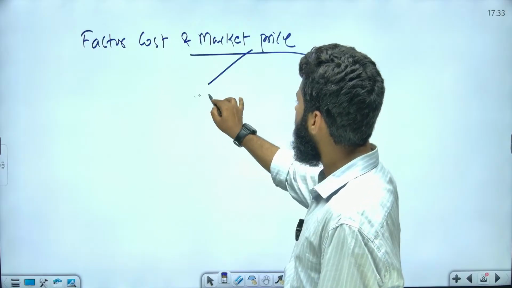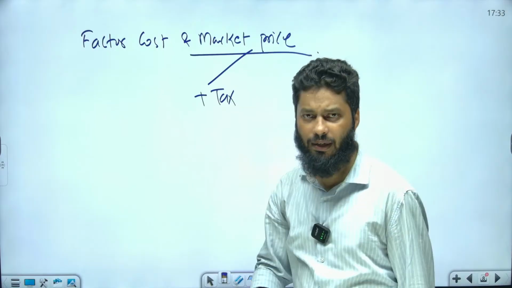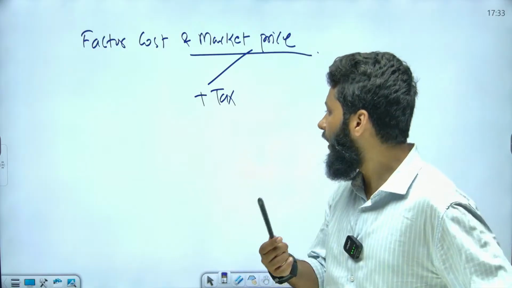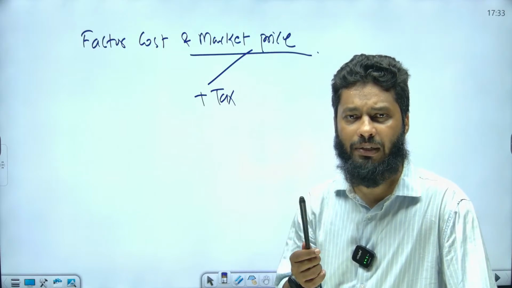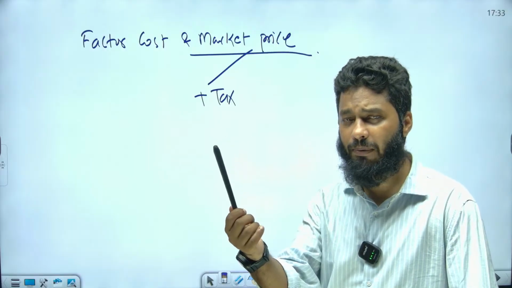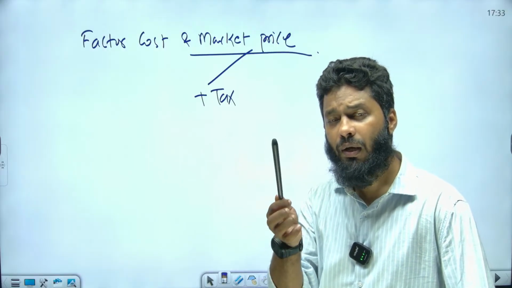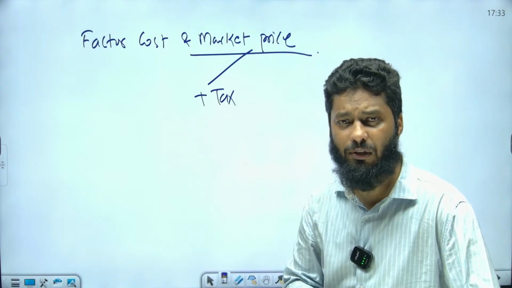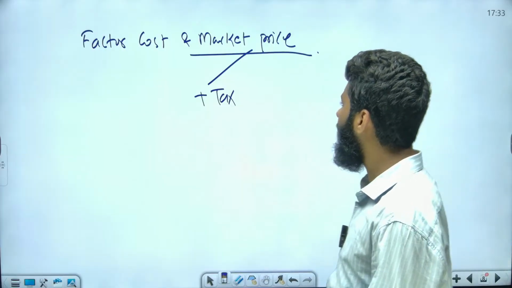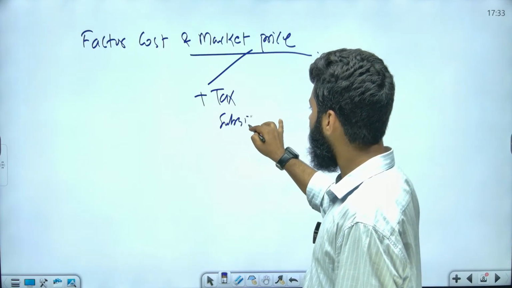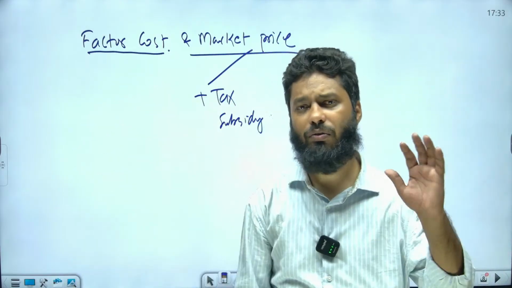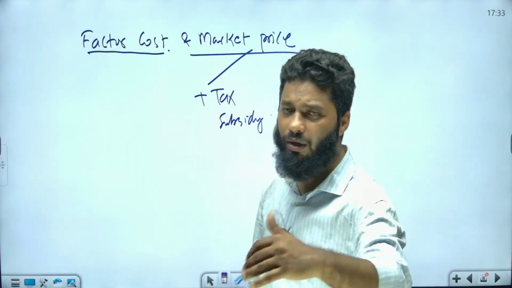Market price includes tax being added, right? For example, this marker is 10 rupees, and when we add tax of 10%, the price will become 11 rupees. So the price in the market will be 11 rupees. Suppose this marker price is 10 rupees and the government says 20% will be subsidy on this, then market price will become 8 rupees. So market price is influenced by tax and subsidy. Factor cost is not influenced by tax and subsidy.